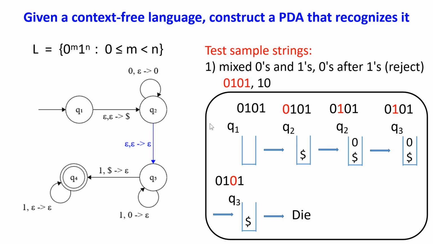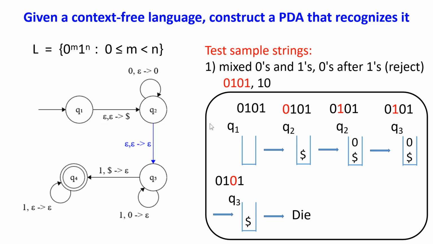If that's the case, we don't have to read this 1. We can read nothing and do a transition. So following this transition from Q2 to Q3, the machine lands on Q3 and does nothing to the input stream and does nothing to the stack. But now it's at Q3.